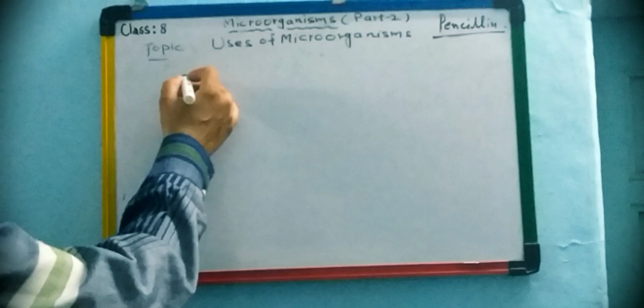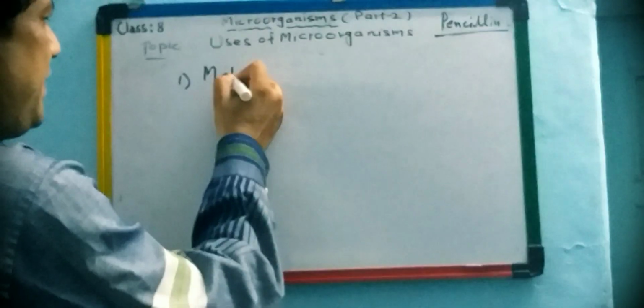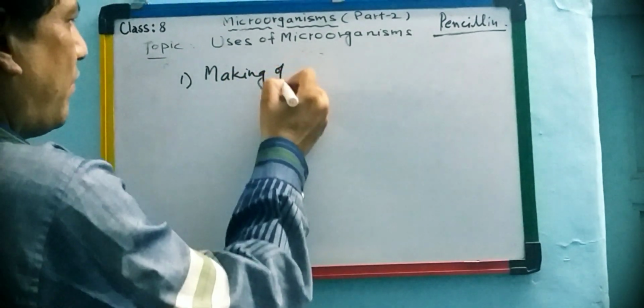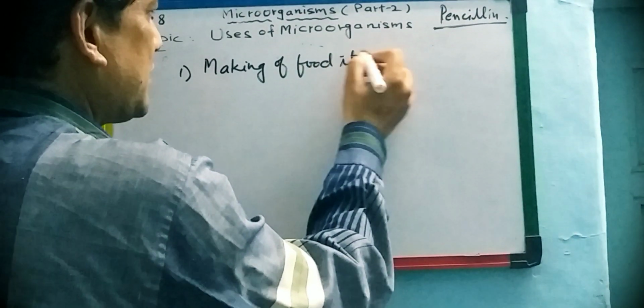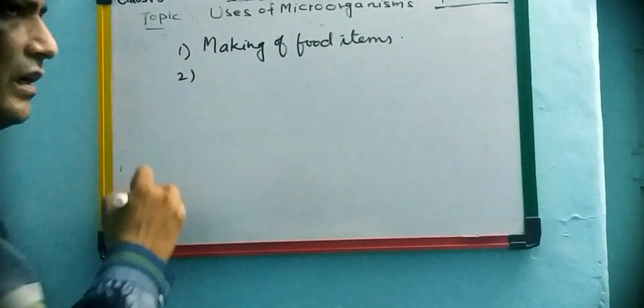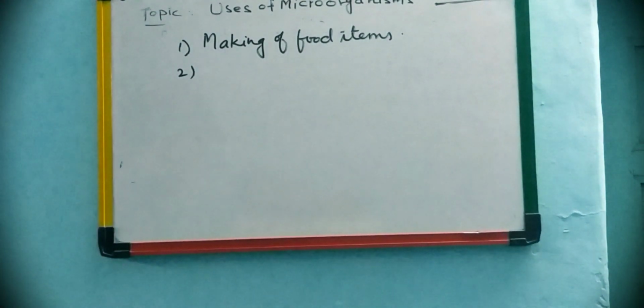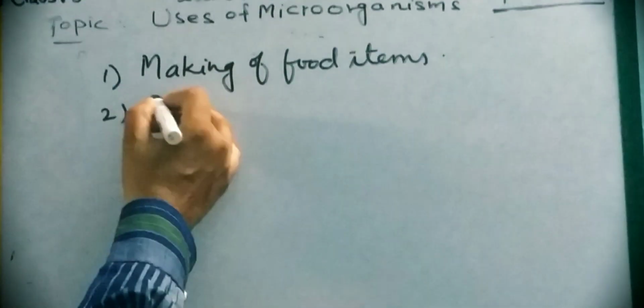So let me reconnect you with the topic again. The first use we have seen, making of food items. That was the first use which I explained to you today. The second use is that is commercial use.